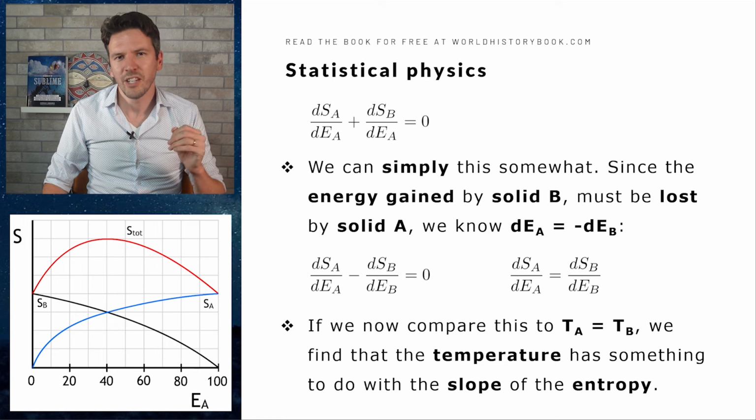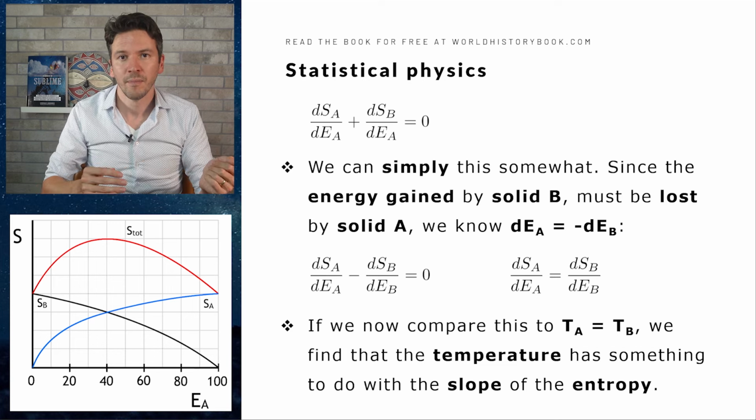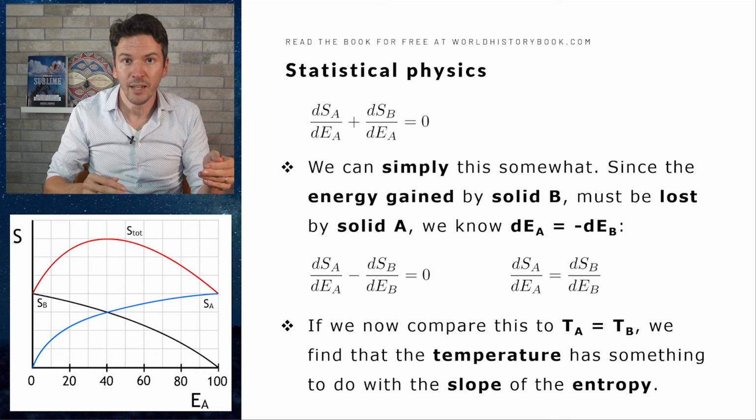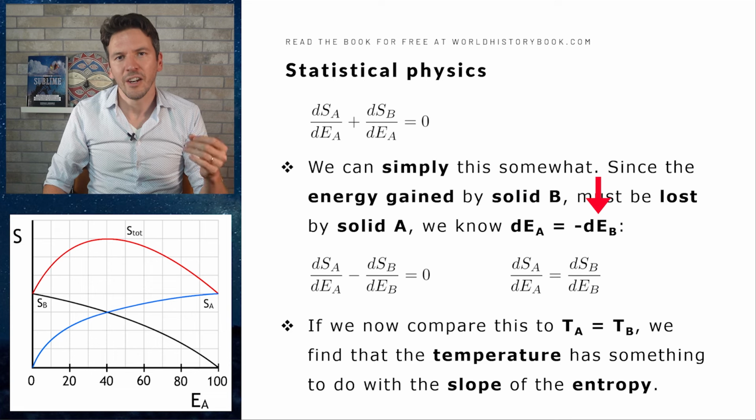Well, here I've given the same expression again, and we can luckily simplify it a little bit. Since the energy that is gained by solid B must be lost by solid A, because it then moves from A to B, the gain in energy for A, dEA, must be equal to the loss of energy B, or minus, that is the loss, dEB.